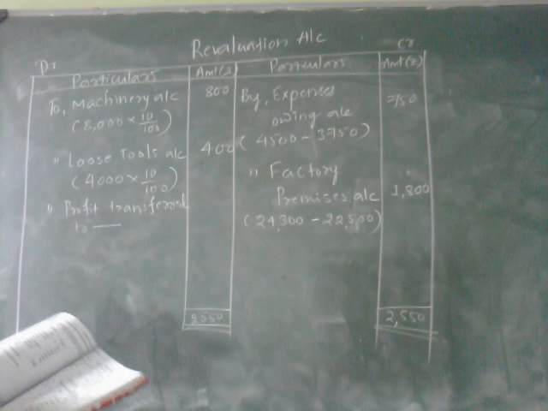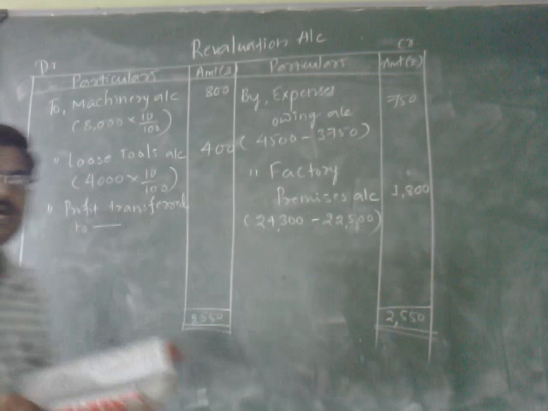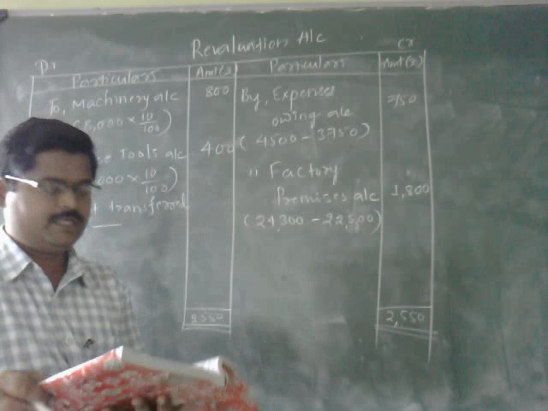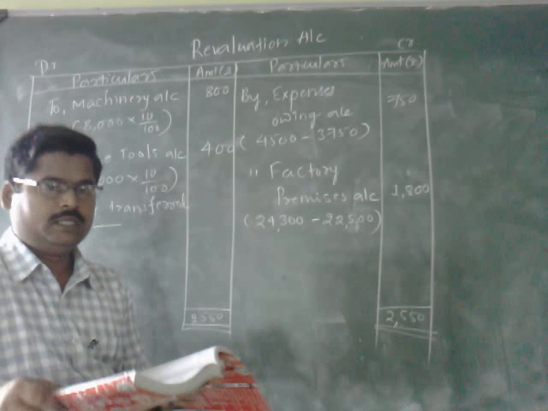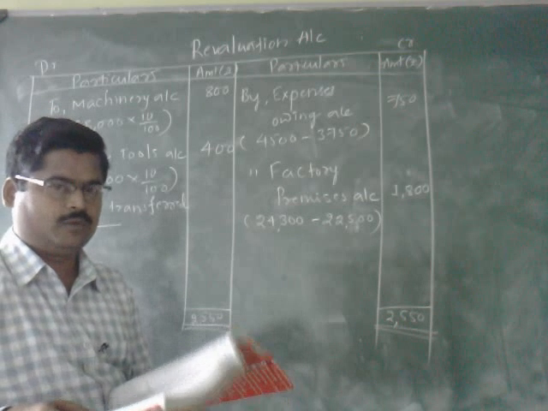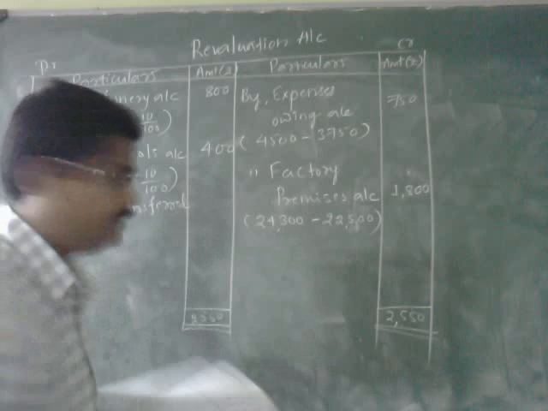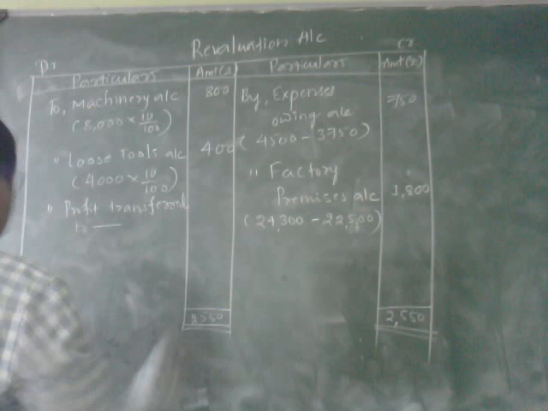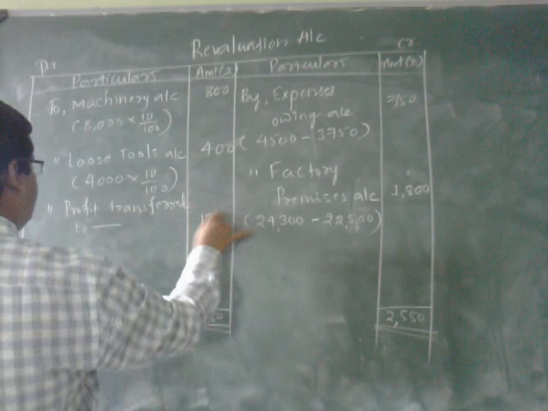Three partners are there, Radha, Sheila and Meena. The profit sharing ratio is 3:2:1, that is 3/6, 2/6 and 1/6. In this proportion we are going to distribute the profit. From 2,550, if you deduct 1,200, it gives you 1,350.